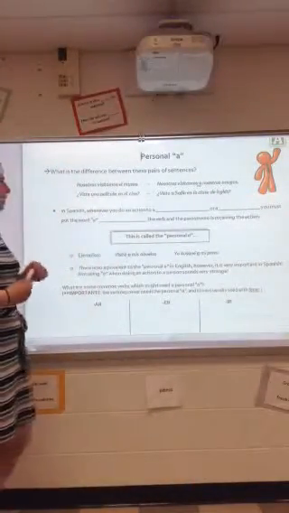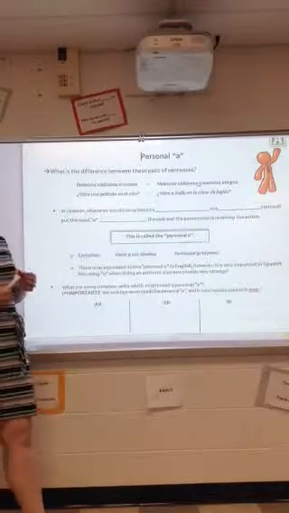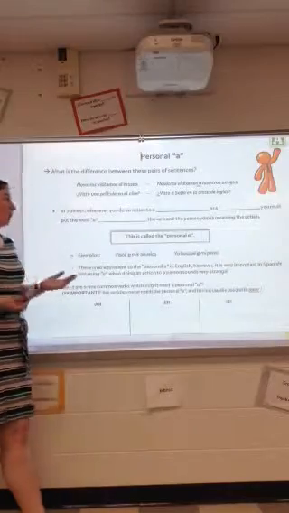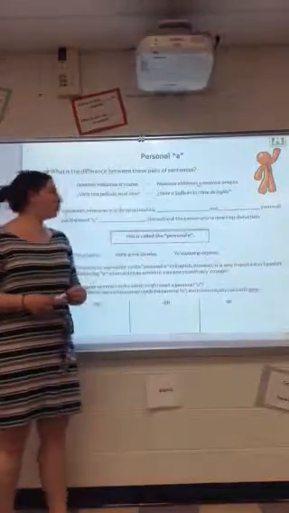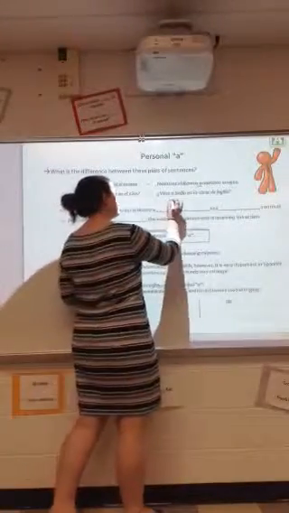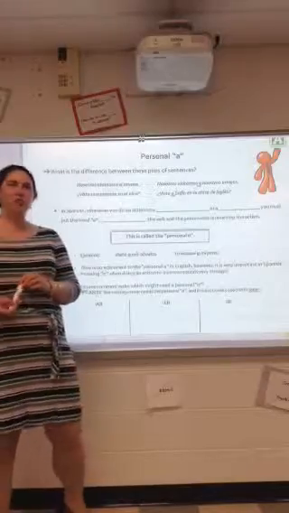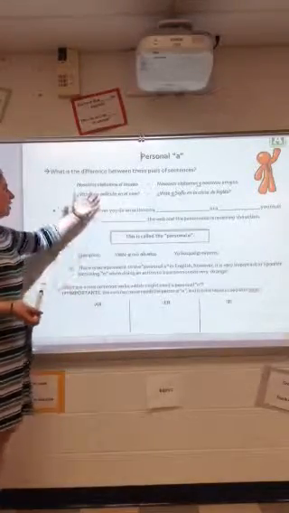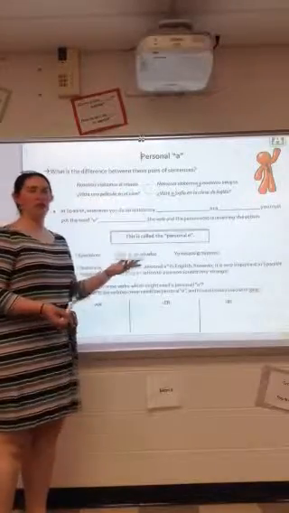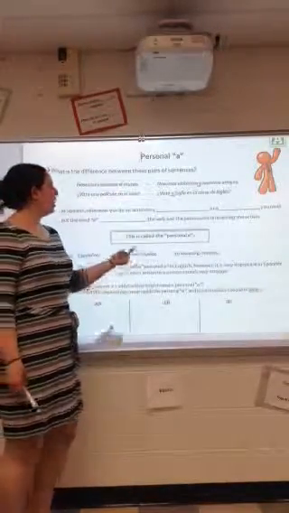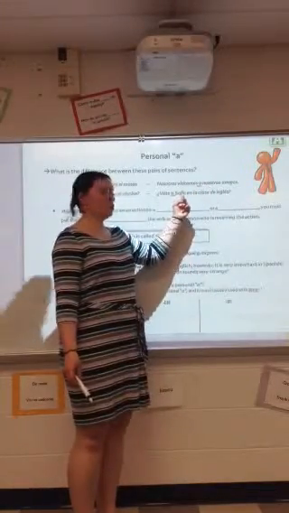Let's say the next one. It says, ¿viste una película en el cine? I'm asking you, did you see the movie at the theater? Okay, no personal a there. Here, I'm using the same verb, ¿viste a Sofía en la clase de inglés? So once again, we have this a. Did you see Sophia in English class? So kiddos, when we visited a place or we saw a movie, we didn't have the personal a, but now look here. We visited our friends, and did you see Sophia?